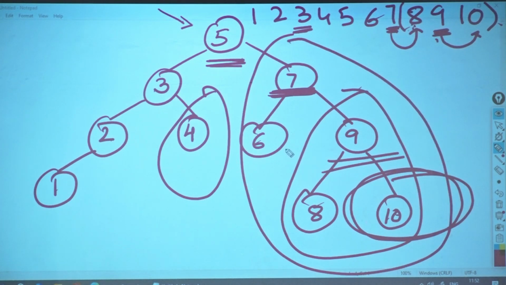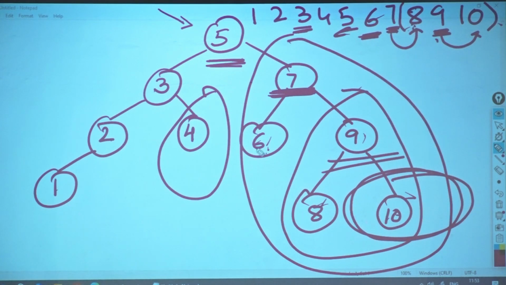In this subtree, who is the minimum element? 6. Okay. So what do you mean by in-order successor? Can I say in-order successor equals the smallest number in the right subtree? Yes. Let's take for example now 6.